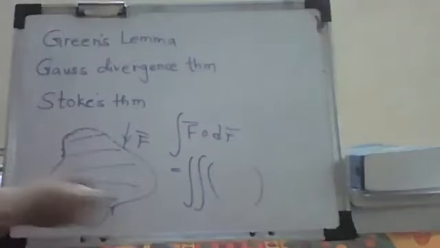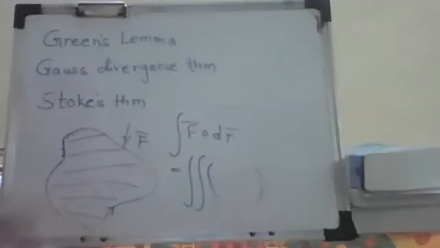Surface integral means you consider this as a plate or a disk, an entire closed disk, and then you find the surface integration. Such nice relations are given by these lemmas and theorems.